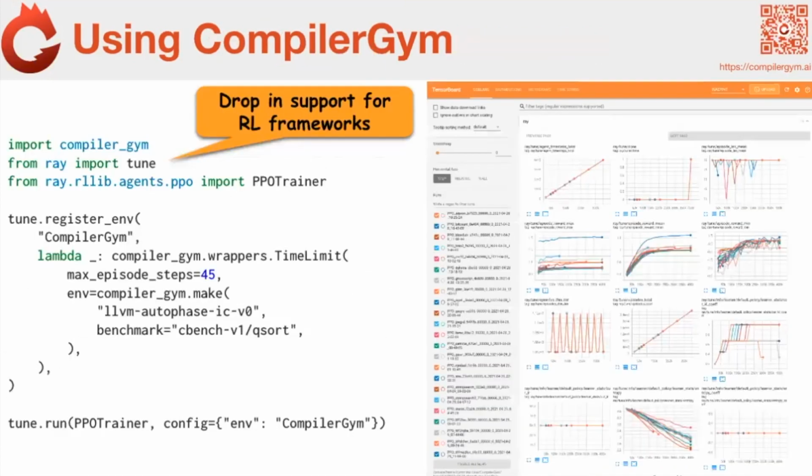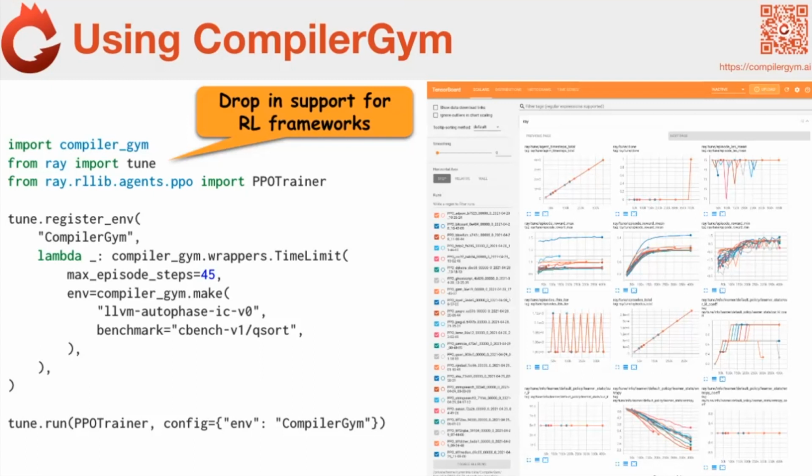I want to give some examples of using CompileGym. This is targeted more at the systems people, the ones who might not be super confident with ML. Here are some examples of how easy it is to apply. In this case, we're going to say, okay, here's some environment, the LLVM phase ordering problem. Then we can use a library like RLlib, which is a library of pre-implemented state-of-the-art optimization algorithms. It's got PPO and Actor-Critic and a bunch of different algorithms that Yuandong mentioned.